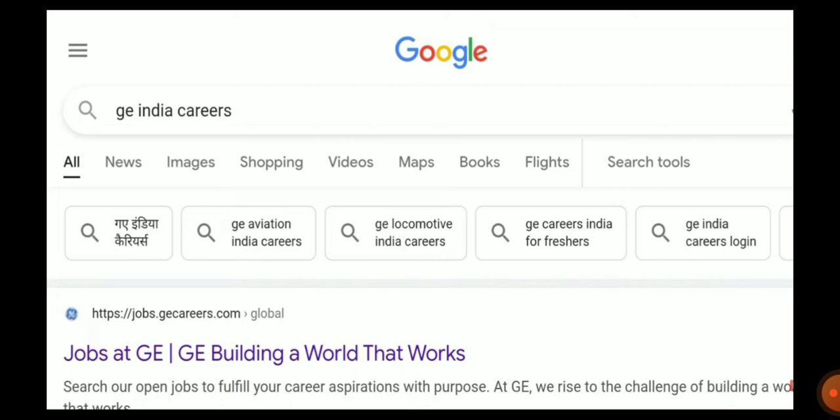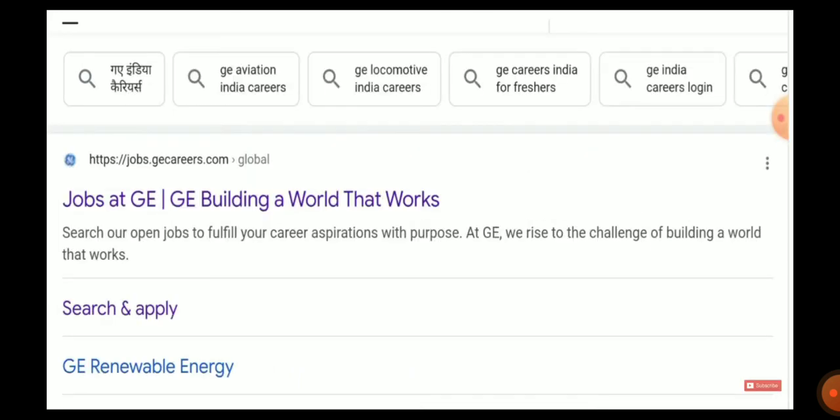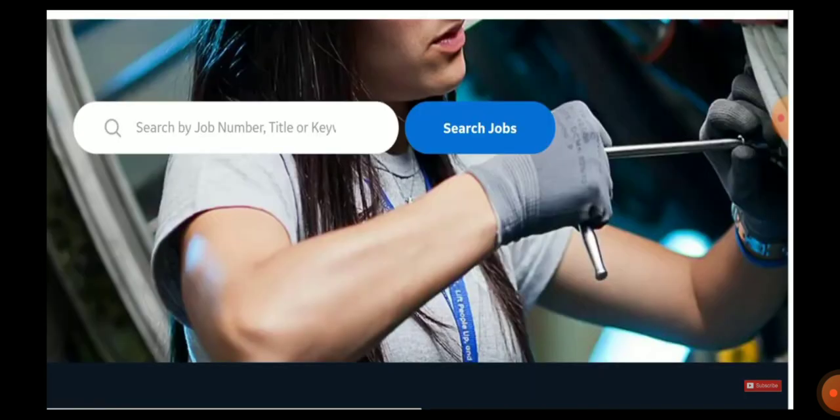If not, you can also type GE India Careers in Google, and if you give a search, you will be getting the following result. When you scroll down, you can see an icon called Jobs at GE, building a world that works. You have to click on this icon. You have to click on the first result. When you click, you will be directed to the official website.